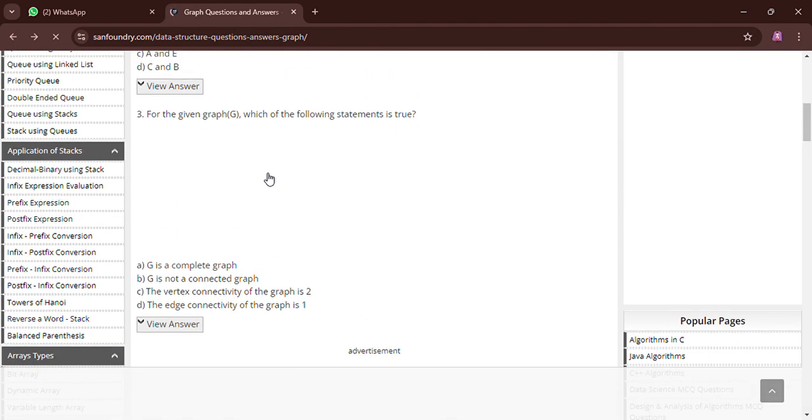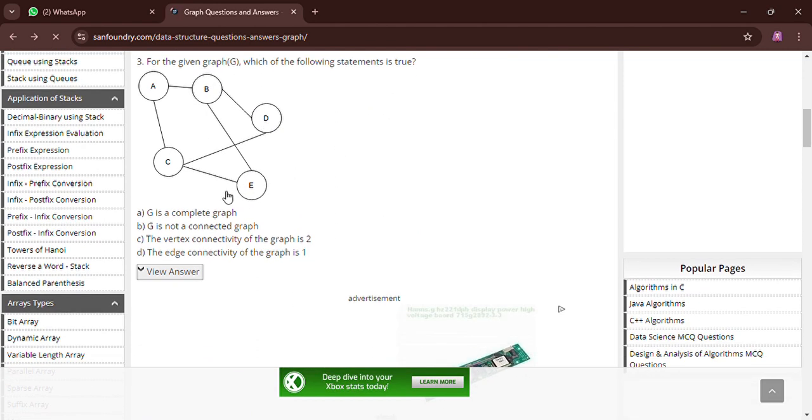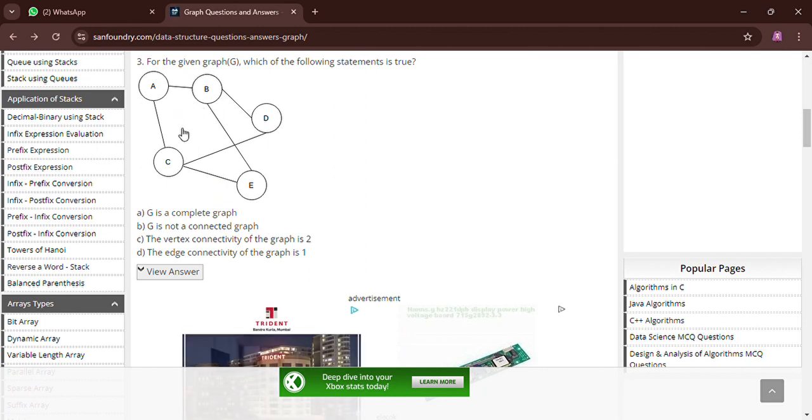Sorry for that. So the third question is that for the given graph G, which of the following statements is true? We have a graph with vertices a, b, c, d, e.